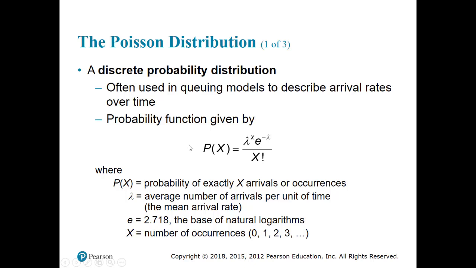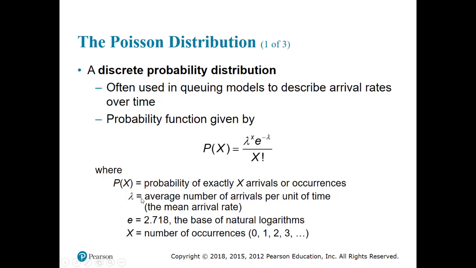Then the probability is given by this formula. Probability of x, number of arrivals, is lambda to the power of x, where lambda is the average number of arrivals per unit time or interval or space, whatever the basis is.